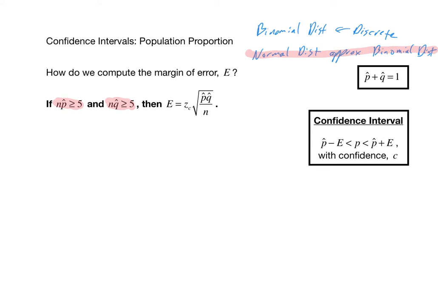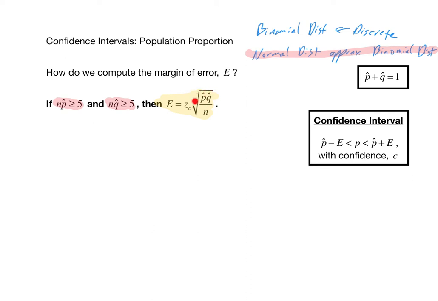So assuming these two things are satisfied, we can then compute the margin of error with this formula right here. Margin of error E is equal to z sub c times the square root of the quotient of p hat q hat divided by n. This z sub c is precisely the critical values that we discussed in our confidence interval introduction videos.